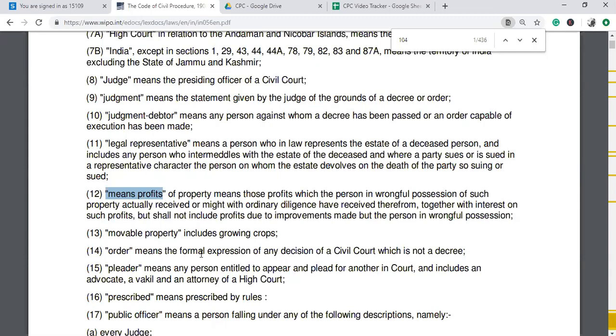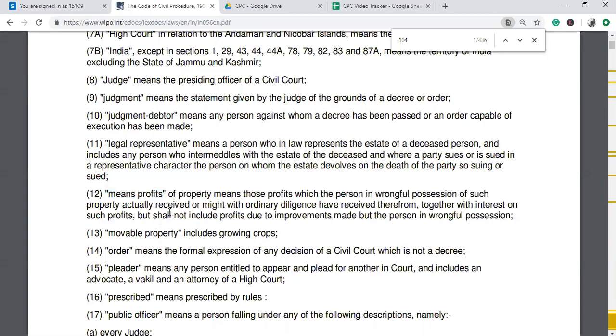So now the profits which Y received by utilizing my property, I, as the true owner of both title and possession, want back. So I want that money back, which Y gained out of my property. So this entire profit is called the mesne profit.